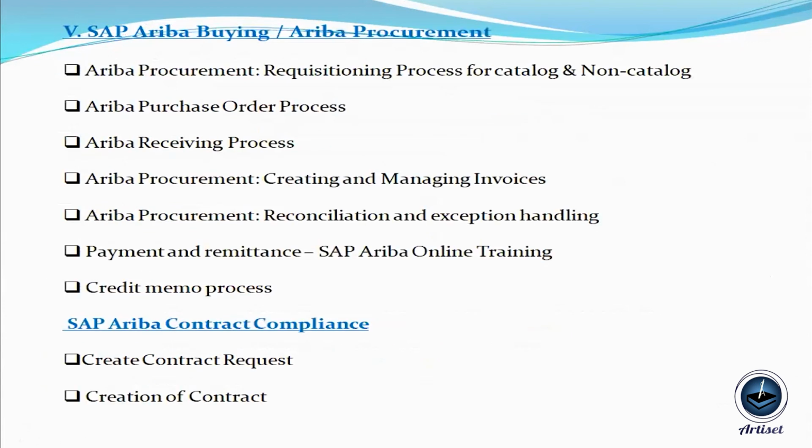Next, we move to the P2P process, and we will discuss the complete P2P process, the end-to-end cycle. We will create a purchase requisition, convert the purchase requisition into a purchase order, then receiving, invoicing, and payment. Apart from this P2P cycle, we will also discuss some reconciliation and exception handling processes in the invoice, and we will see the credit memo as well.